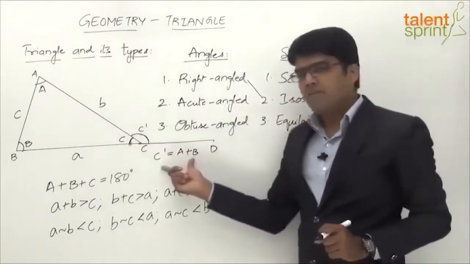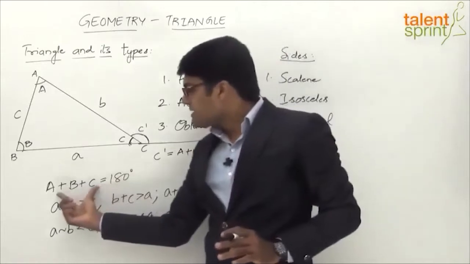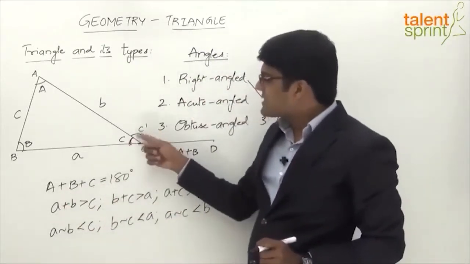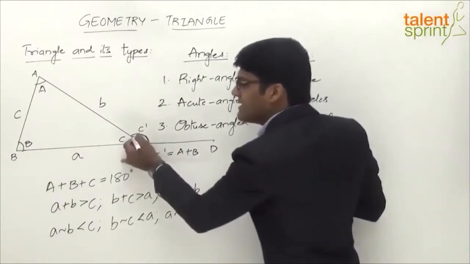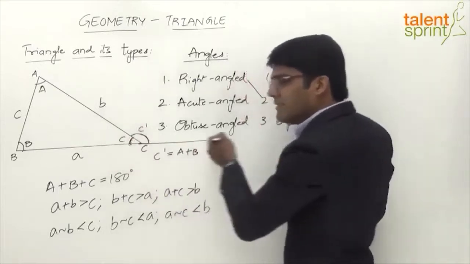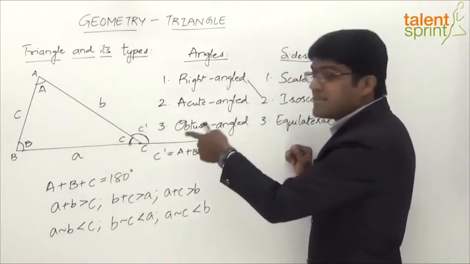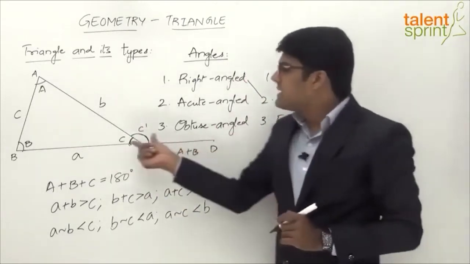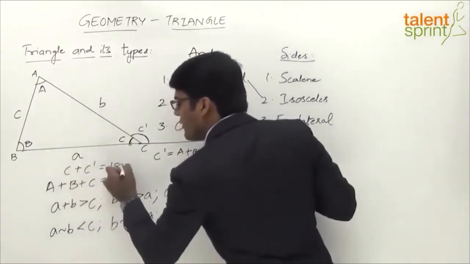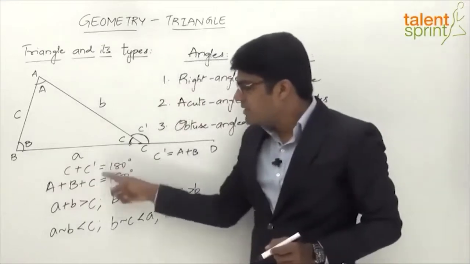How do we prove this? It's very simple. A plus B plus C equals 180 degrees. Alright. Now if you look at C plus C dash, what is C plus C dash? Angle C and angle C dash, that is the interior angle and the exterior angle, are making a straight line, which means C plus C dash is equal to 180 degrees. Now if you take these two equations, what do we get?